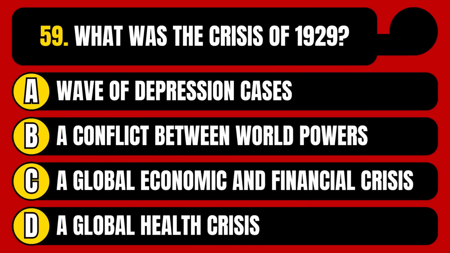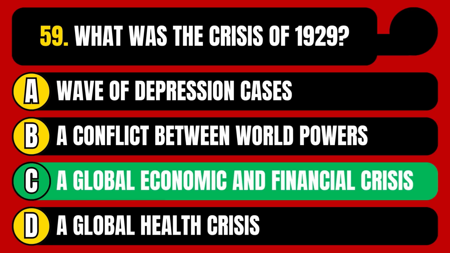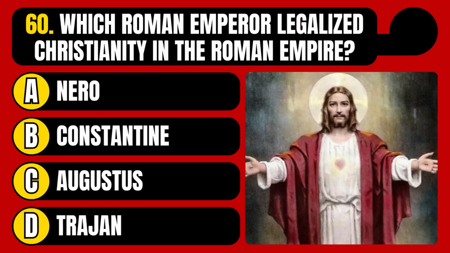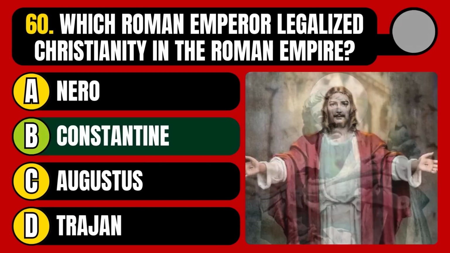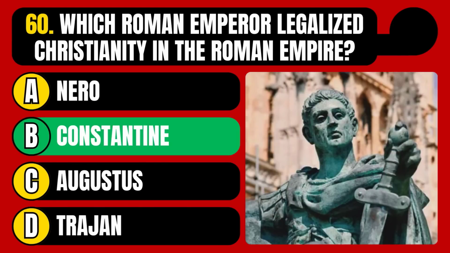What was the crisis of 1929? Wave of depression cases, a conflict between world powers, a global economic and financial crisis, or a global health crisis? The correct answer is option C, a global economic and financial crisis. Which Roman emperor legalized Christianity in the Roman Empire? Nero, Constantine, Augustus, or Trajan? The correct answer is option B, Constantine.